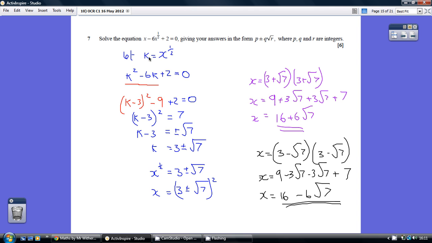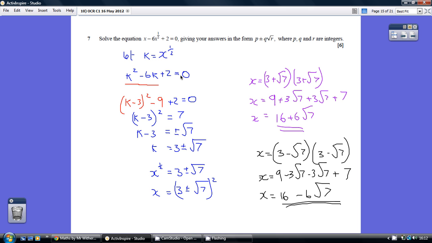So if we choose to let k, say, equal x to the half, then obviously this is 6k, but x is x to the half times x to the half, which is k squared. So basically, if we choose to do this, this equation can be thought of as being k squared minus 6k plus 2 equaling 0. Now clearly that can be solved. That's a proper quadratic as we know it.